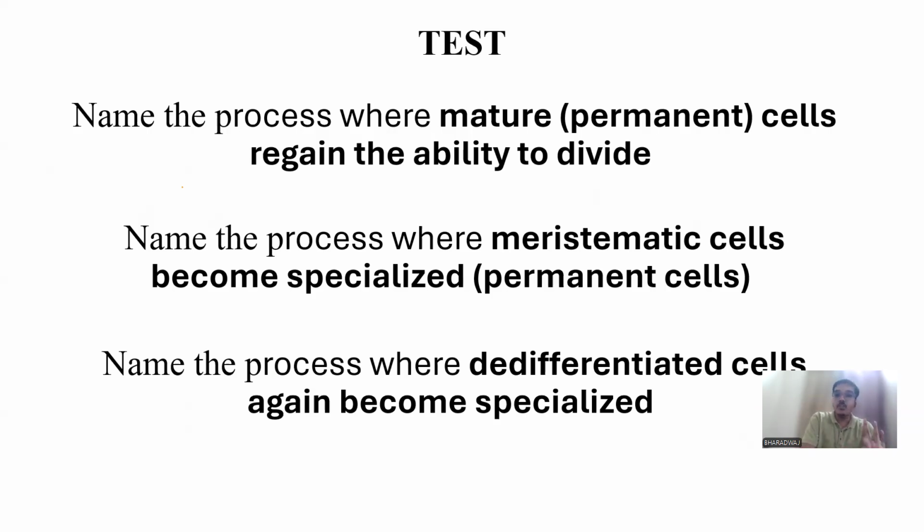Exactly. Now coming to the third question: name the process where de-differentiated cells again become specialized. Here itself we can see the keyword, de-differentiated cells. That means it has already become meristematic, and now it again wants to go back to the specialized state. So that means it is the re-differentiation stage.